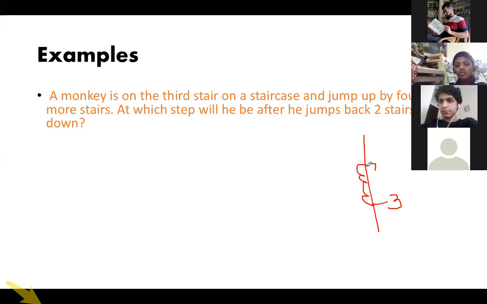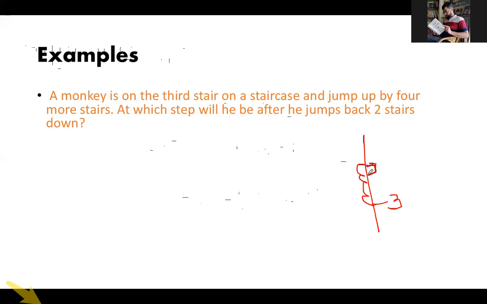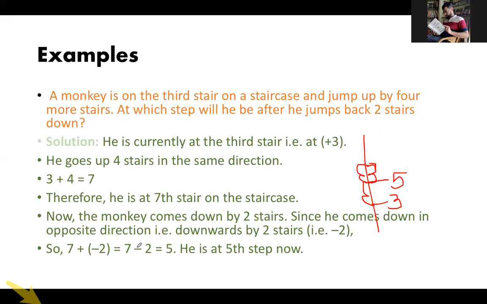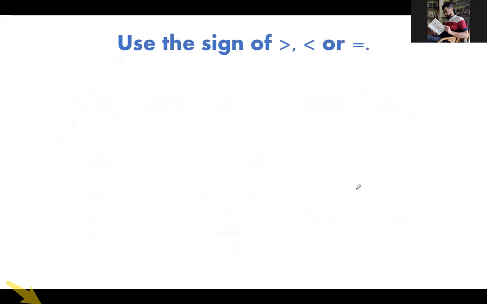4 jumps, so he has reached 7. At which step will he be after jumping by 4 more? He jumps back 2 stairs down. 5 is the answer. You can see here he is currently at the 3rd, plus 3, goes up 4, so it becomes 7. Therefore he is at the 7th staircase. And when he comes down 2, that means you are subtracting, minus 2. So 7 minus 2 is 5. This is clear, everybody? Okay.